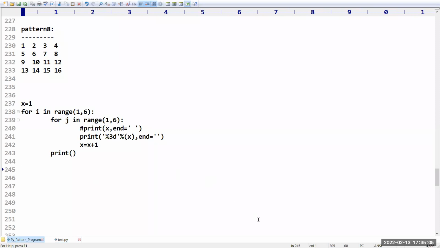Sir, any doubts up to this? Please confirm. Yeah, it is something like matrix method only, Saujanya, correct. Any doubts on this pattern? Please confirm.